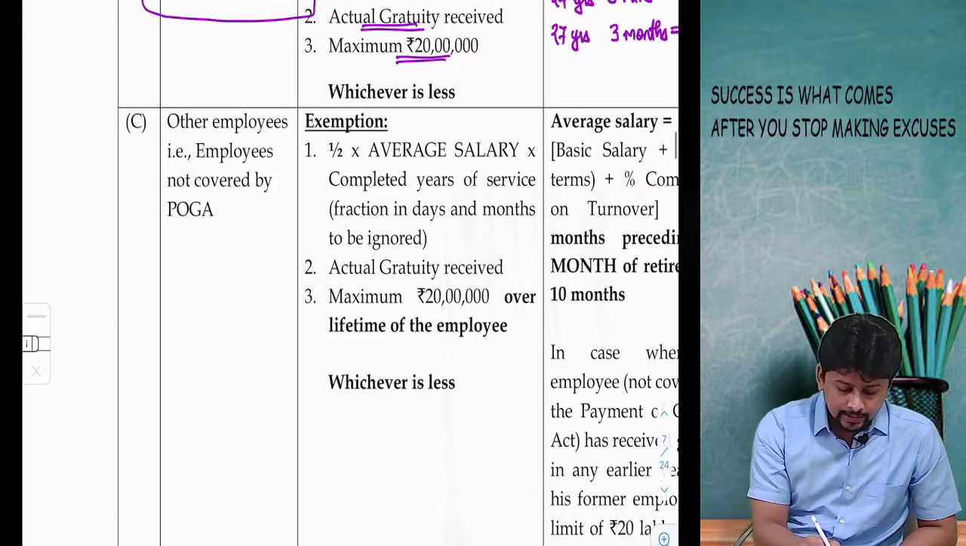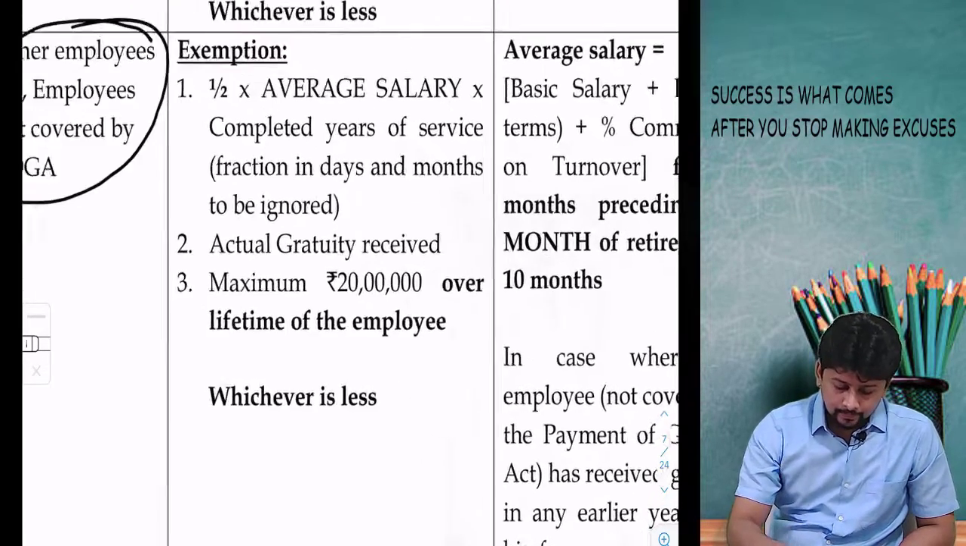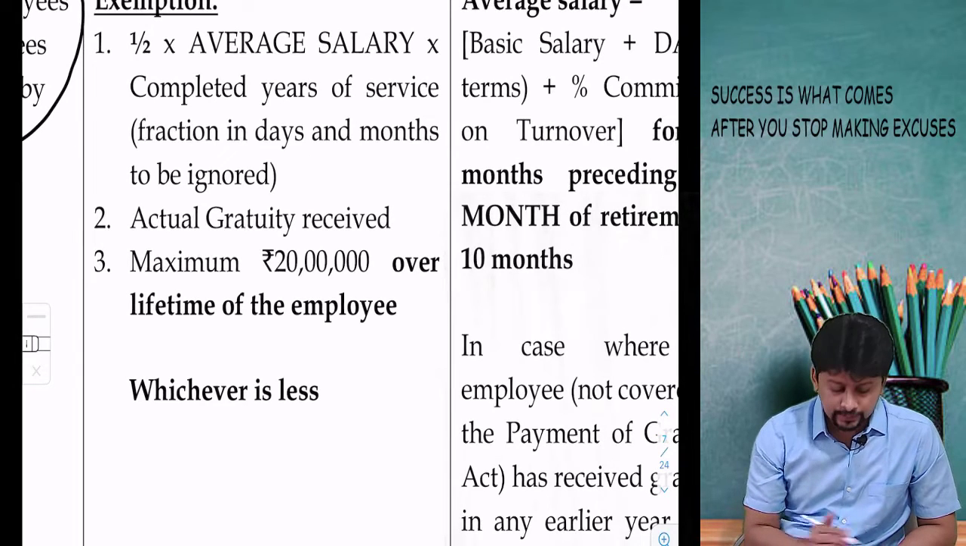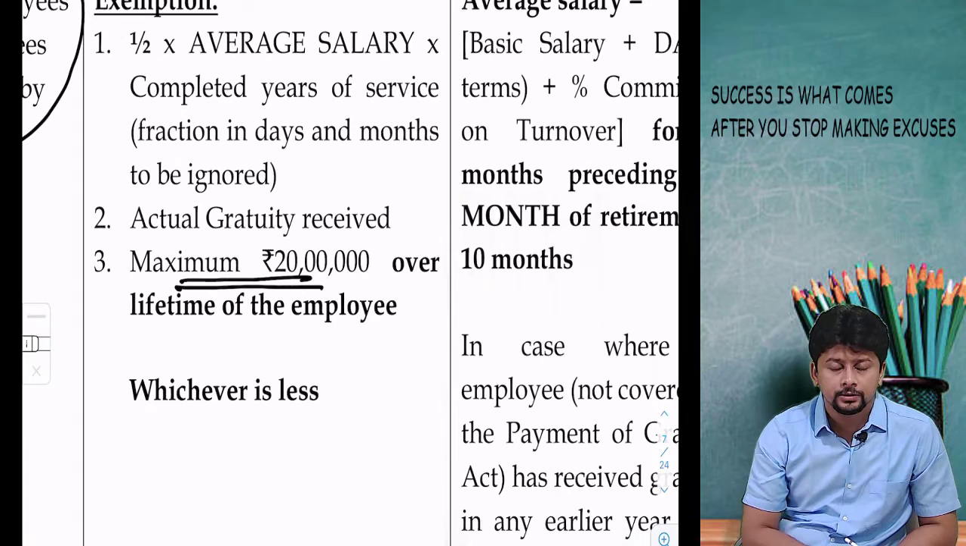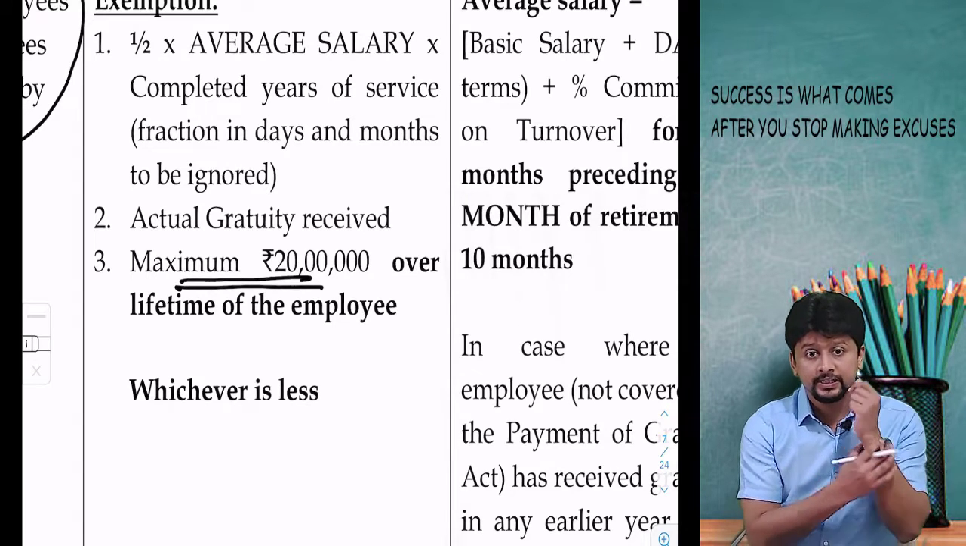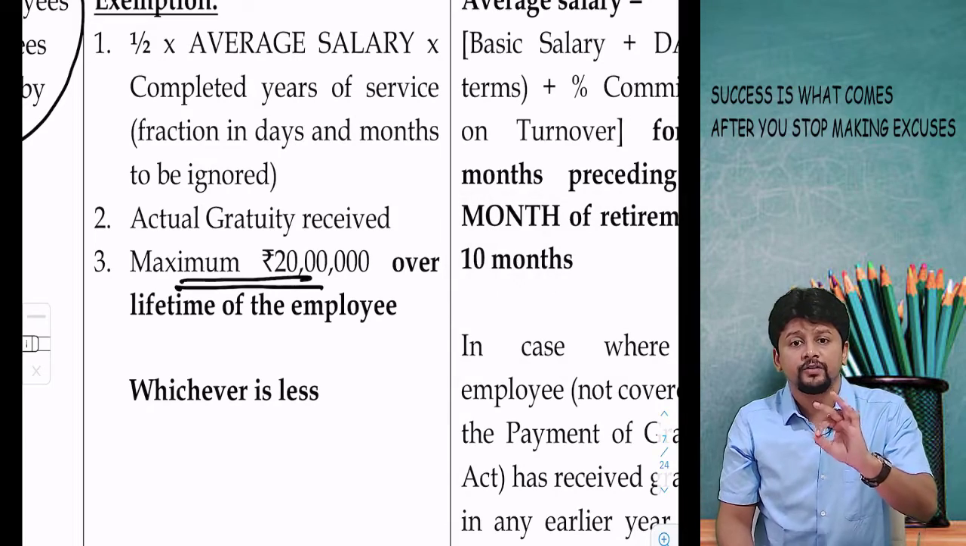If my employee is not covered by Payment of Gratuity Act, then the exemption formula changes. Maximum 20 lakhs, definitely part of the formula, but it says maximum 20 lakhs over lifetime of the employee.